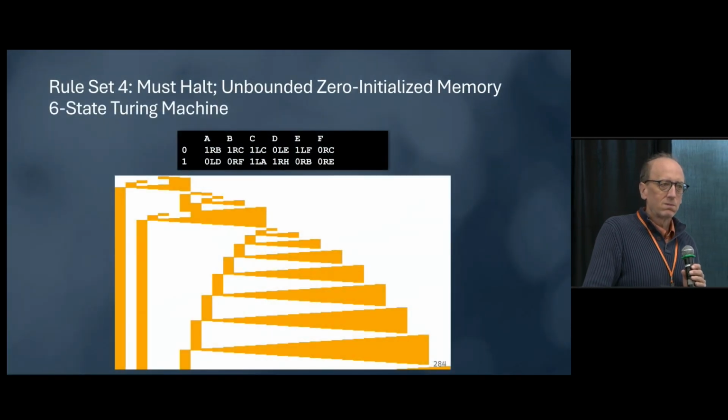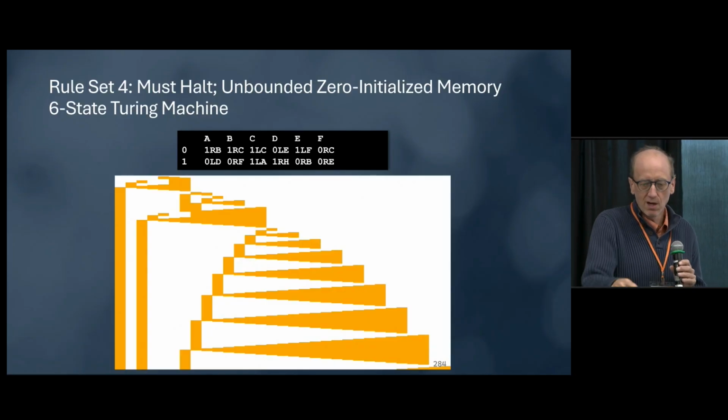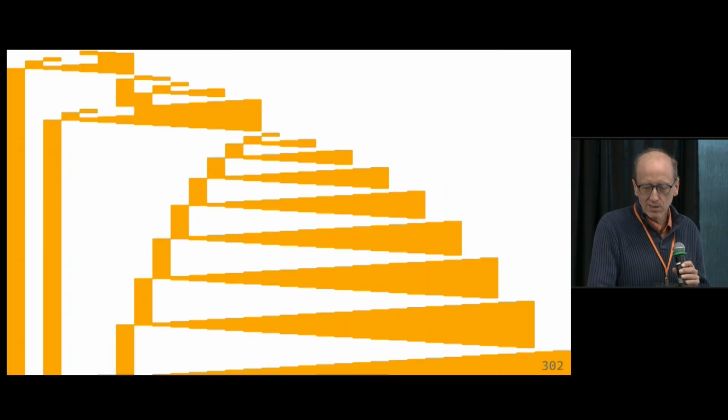So that didn't seem like it worked. Let's try one more thing. We'll just add one extra state to our Turing machine. So now instead of a 5-state Turing machine, we're going to have a 6-state Turing machine, this particular one, and let's let it run.